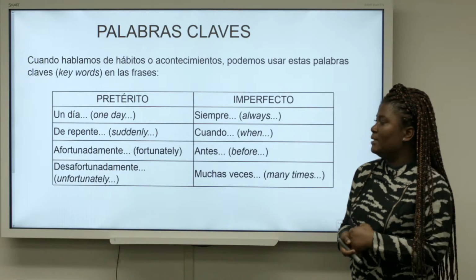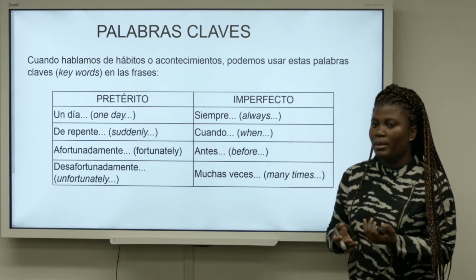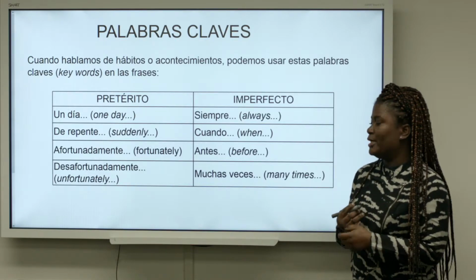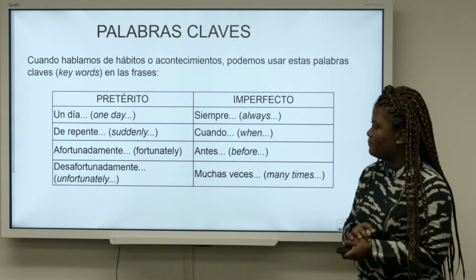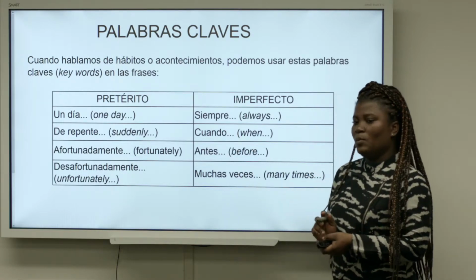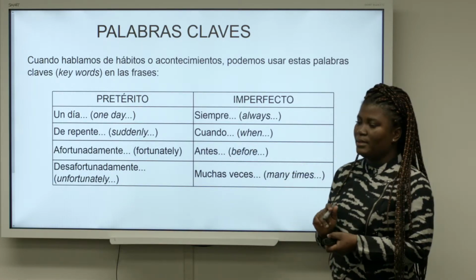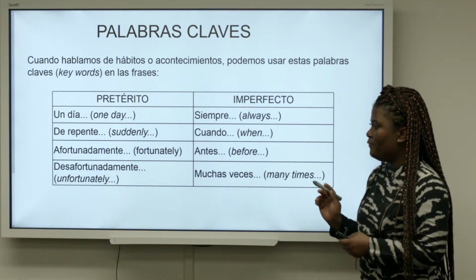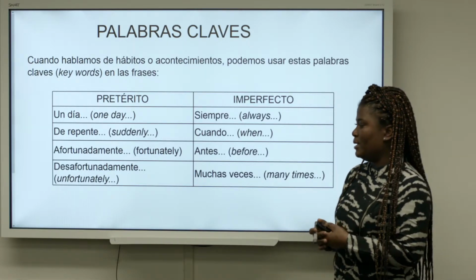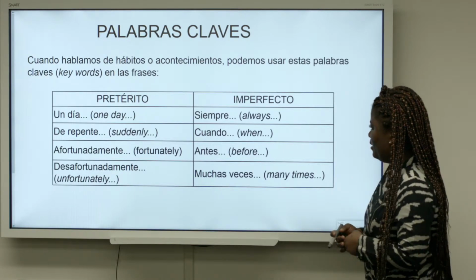Now, we want to look at some keywords that can help us take note of when to use the preterite or the imperfect. We have the first one, un día, one day. De repente, suddenly. Afortunadamente, fortunately. Desafortunadamente, unfortunately.